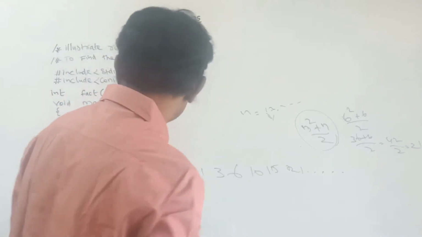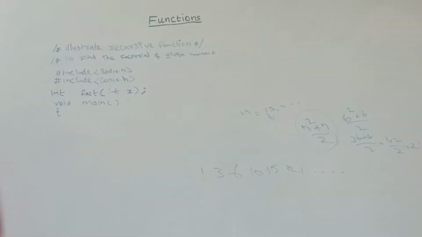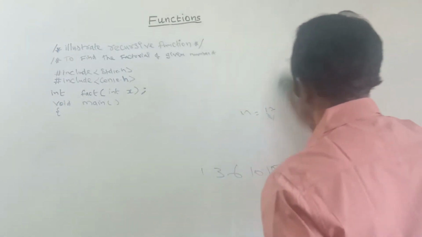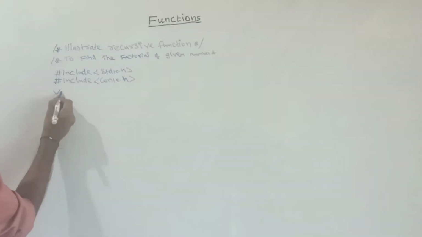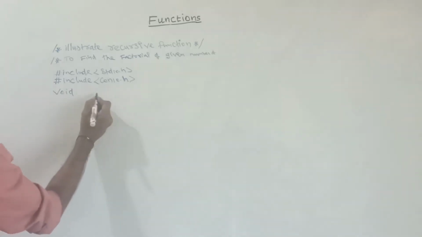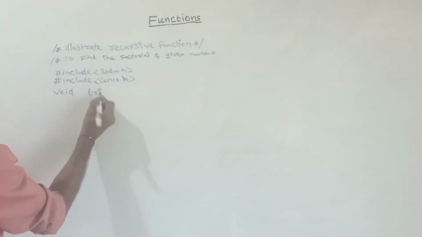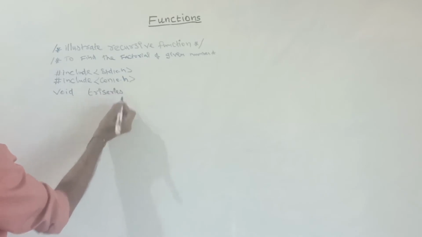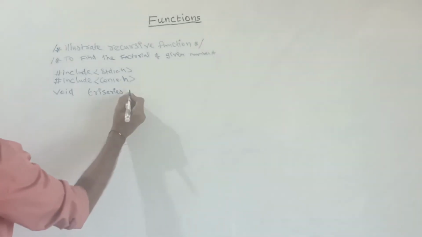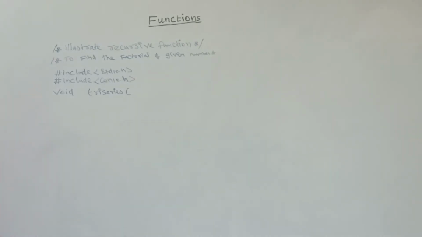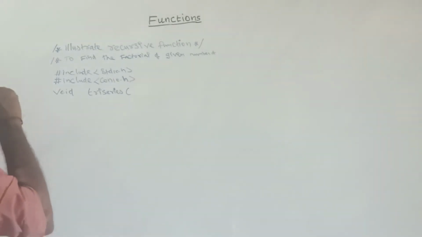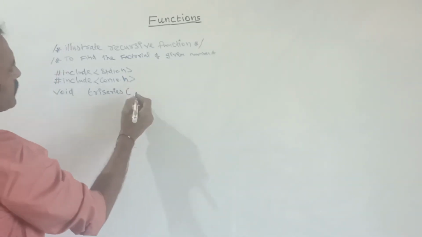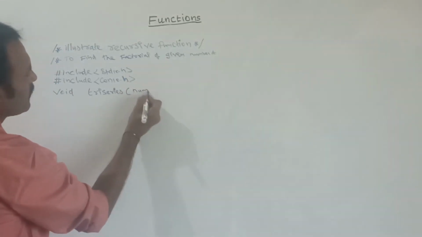Now let us see the program. Here I am using void, and my function name is try series. Here I am going to pass up to how many numbers we need, so here num.